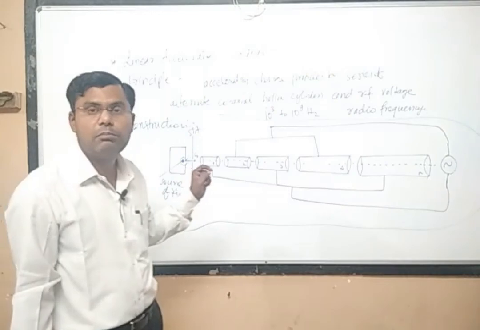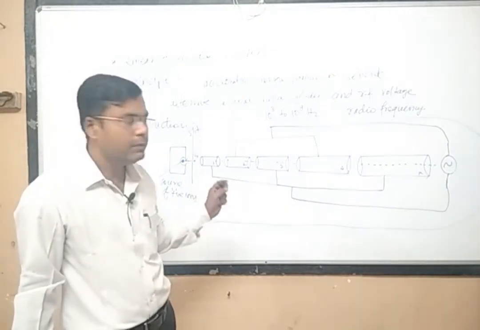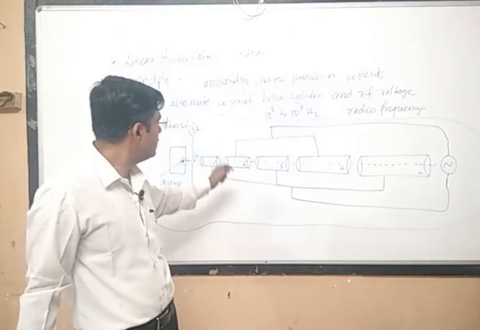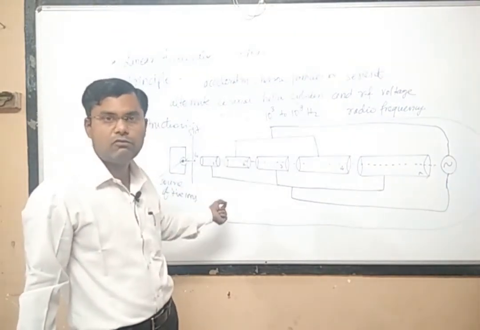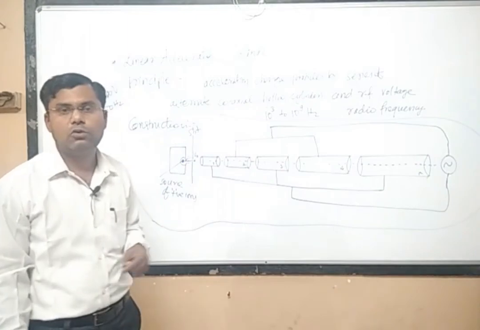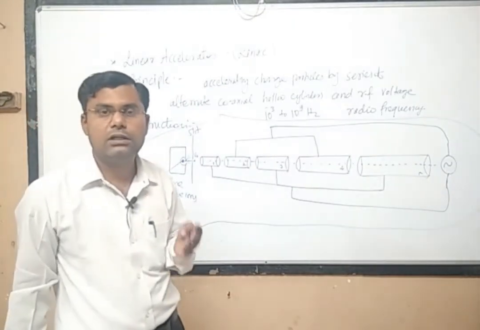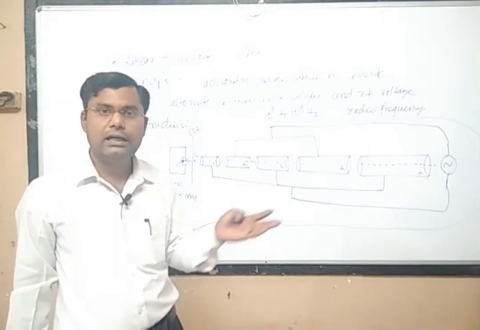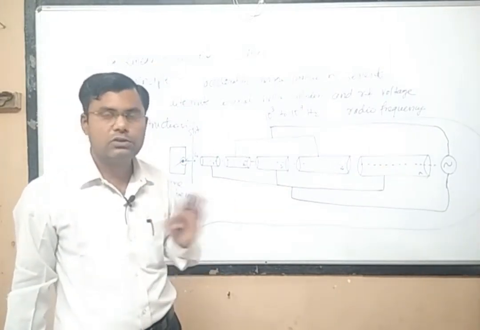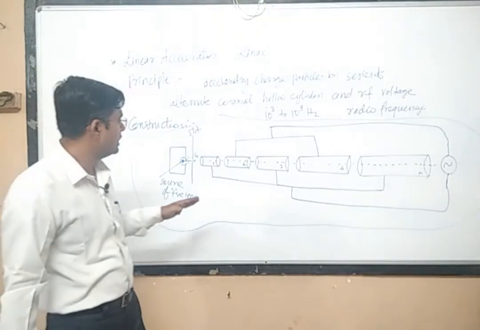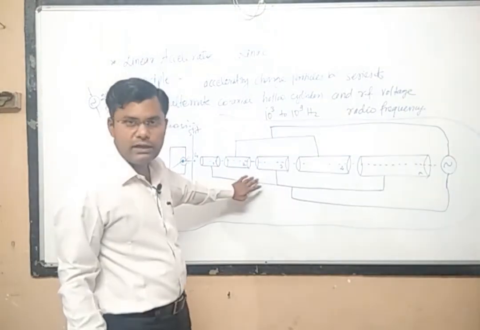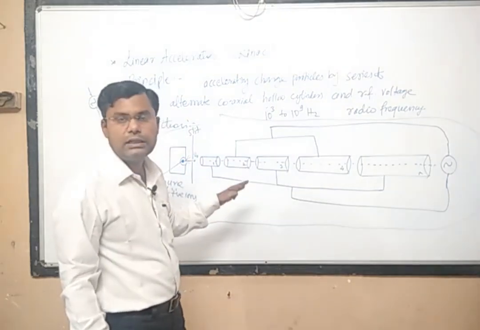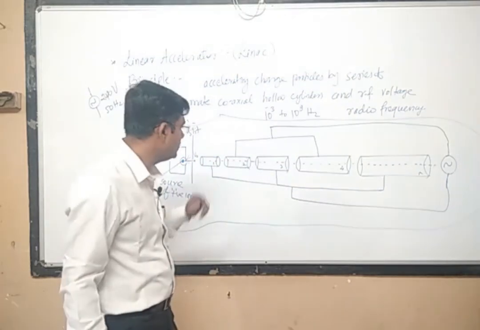We have to maintain a near-complete vacuum, because whenever the charged particle moves, if air molecules are present, it will collide with an air molecule and transfer its energy to it, the air molecule will be ionized, and new charged particles will be created. That will not be of use, and it will destroy our device. So in order to save our device, the assembly has to be completely air evacuated.